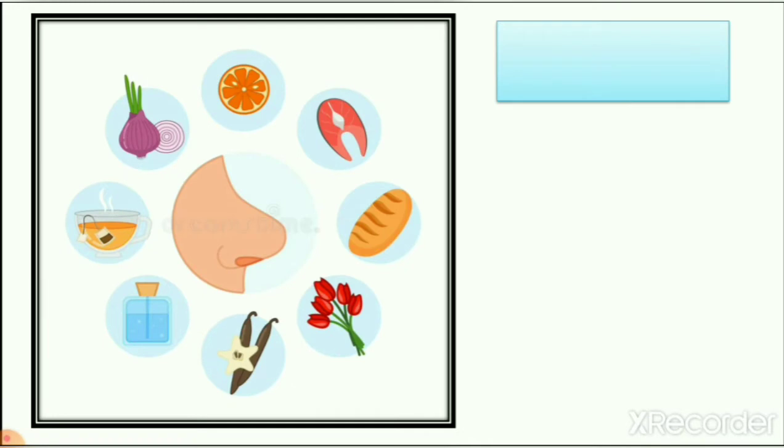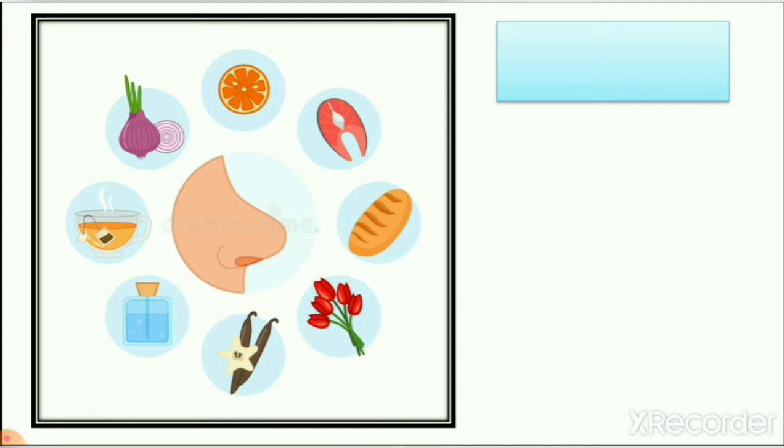The next is the nose. I give you the example that when our mother is making tea, without going into the kitchen, how do we know that mother is making tea? Because of the smell of tea, right? When you enter your house, you know which kind of food your mother is making. How? Because of smell, right?